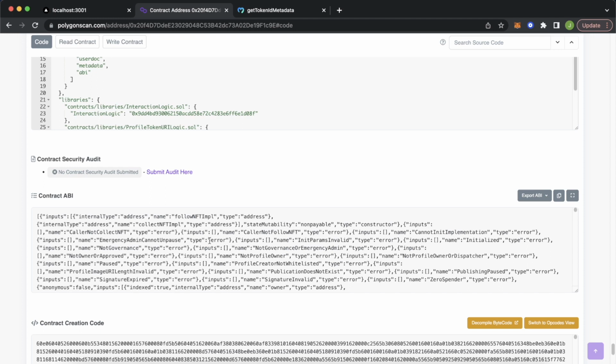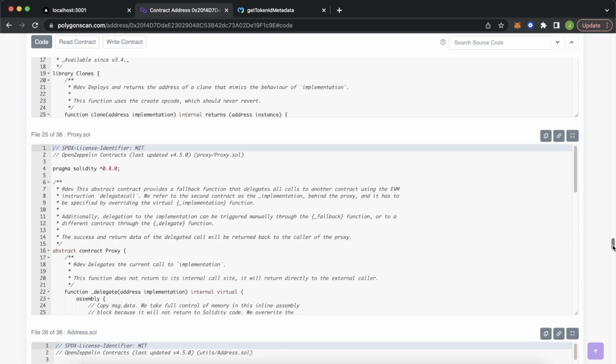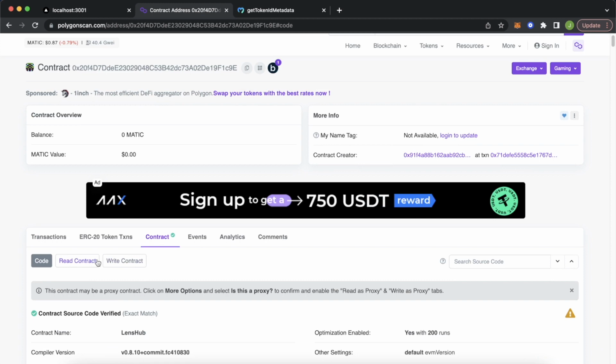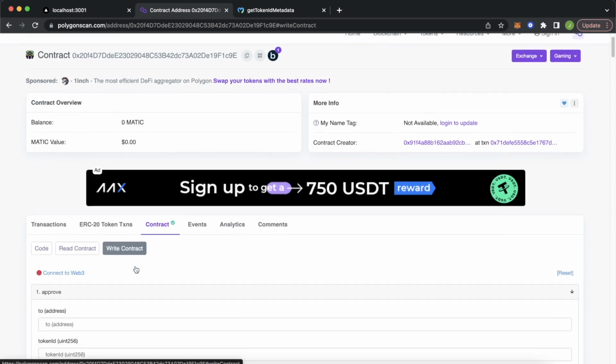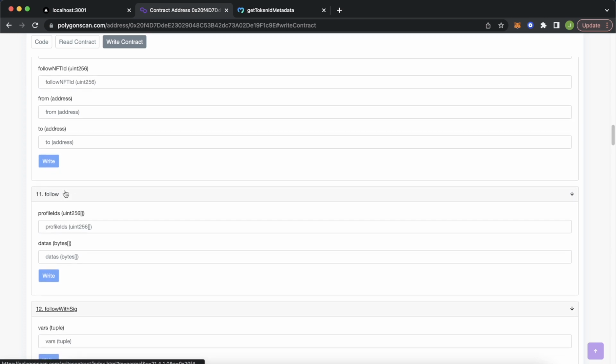This is where we get the smart contract's application binary interface, if you're curious on where it comes from in the repository. And we can go ahead and look at the functionality we can use in the smart contract. Let's look at writing the contract. If we scroll down over here, the 11th function is follow. It takes in two arguments, an array of profile IDs and then an array of bytes.